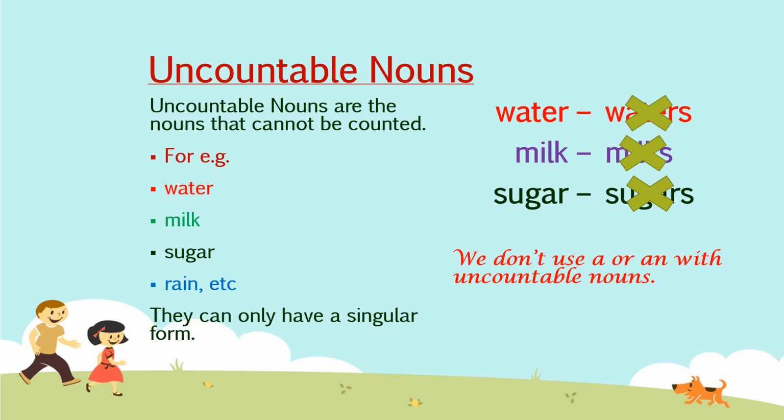Always remember, we do not use a or an with uncountable nouns. We don't say, I have an oil or a rice. We cannot use a or an with uncountable nouns. And they are always singular.